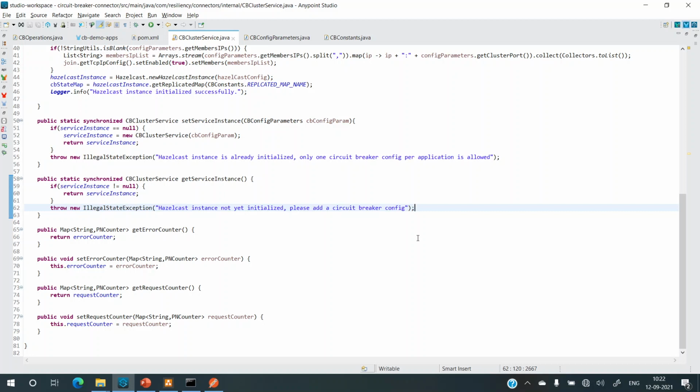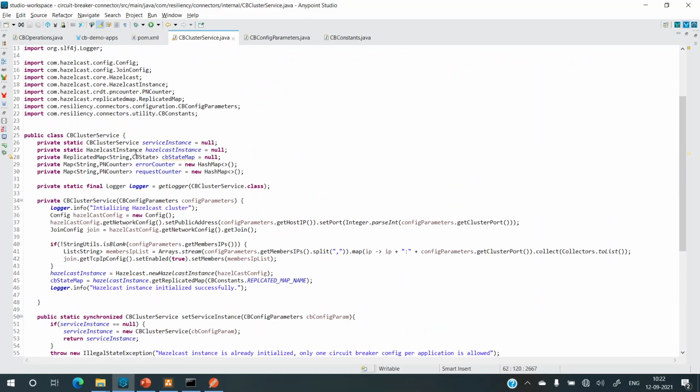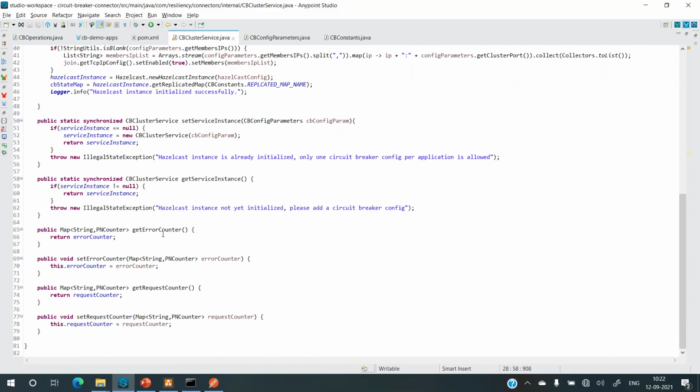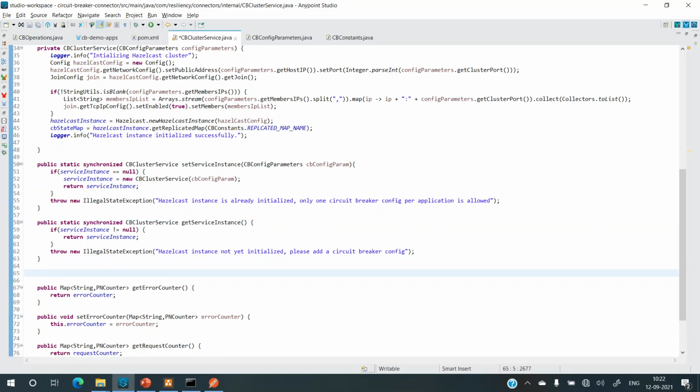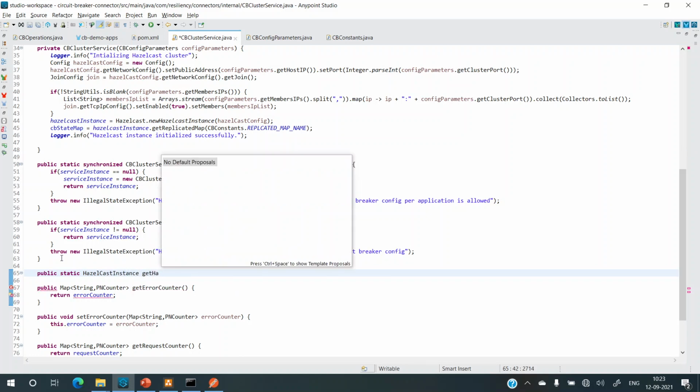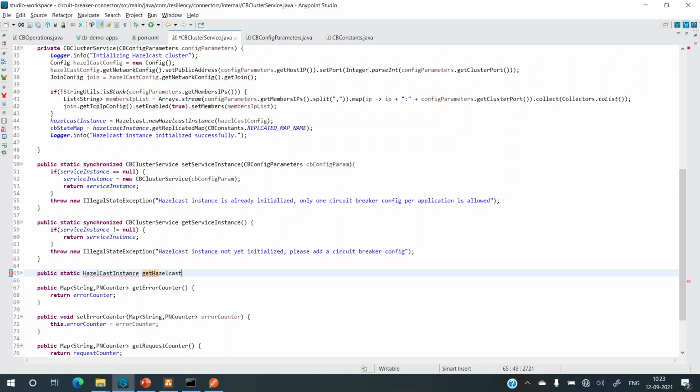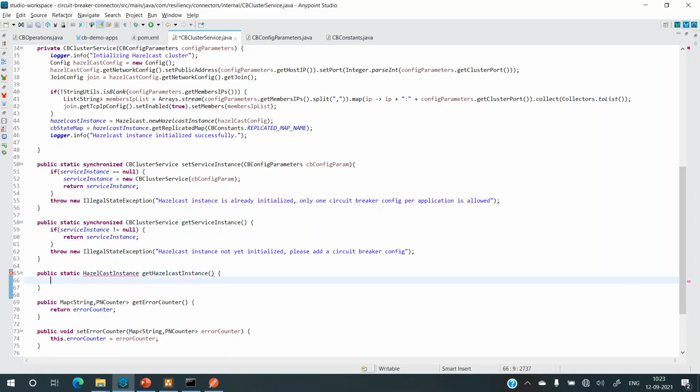Now, if someone wants to just get the Hazelcast instance, so how does one get it? So we'll also add an extra method. However, they can also get it through this get service instance, but we'll again add a method so that one can directly get it. So public static Hazelcast instance get Hazelcast instance, and this will just return.